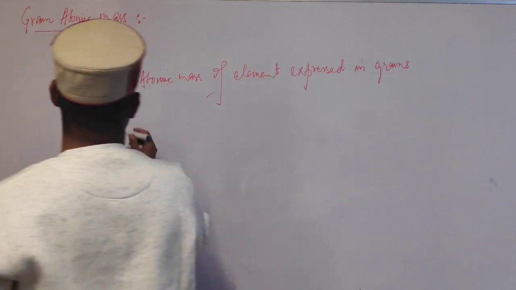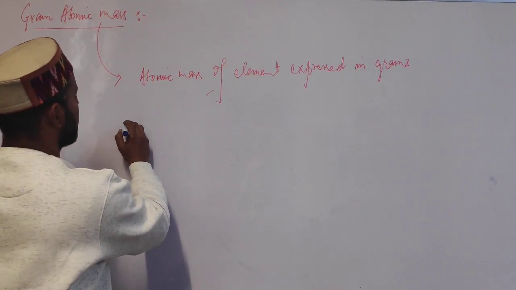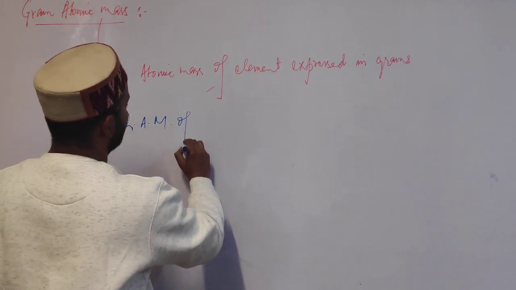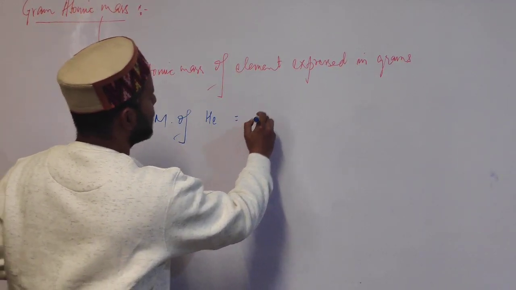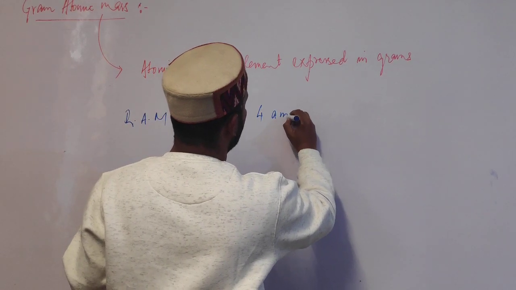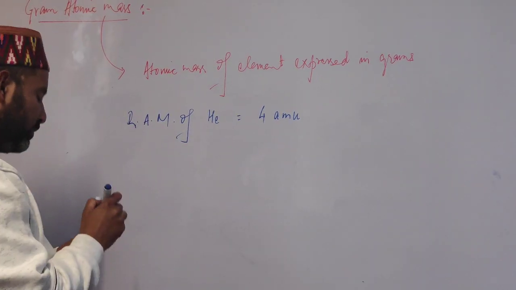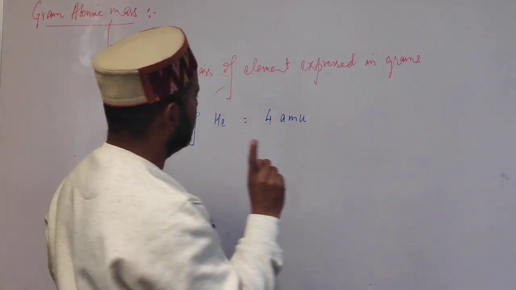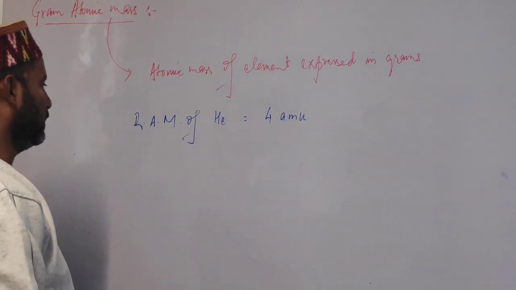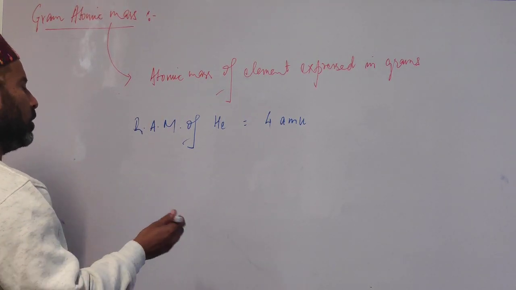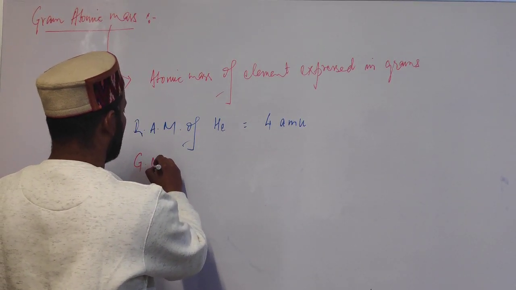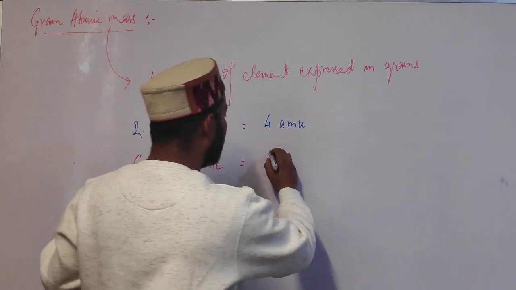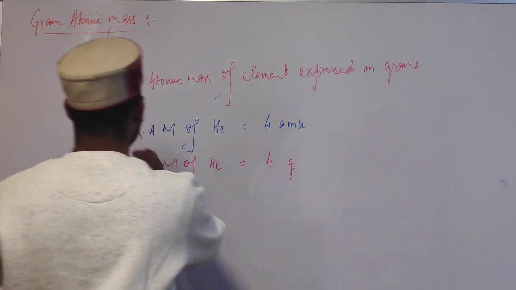Now students, say for example, I have the relative atomic mass of helium, and it is 4 AMU, which means an atom of helium is 4 times heavier than the mass of what? 1/12 the mass of a carbon atom. Now students, what will be the gram atomic mass of helium? It will be 4 grams.